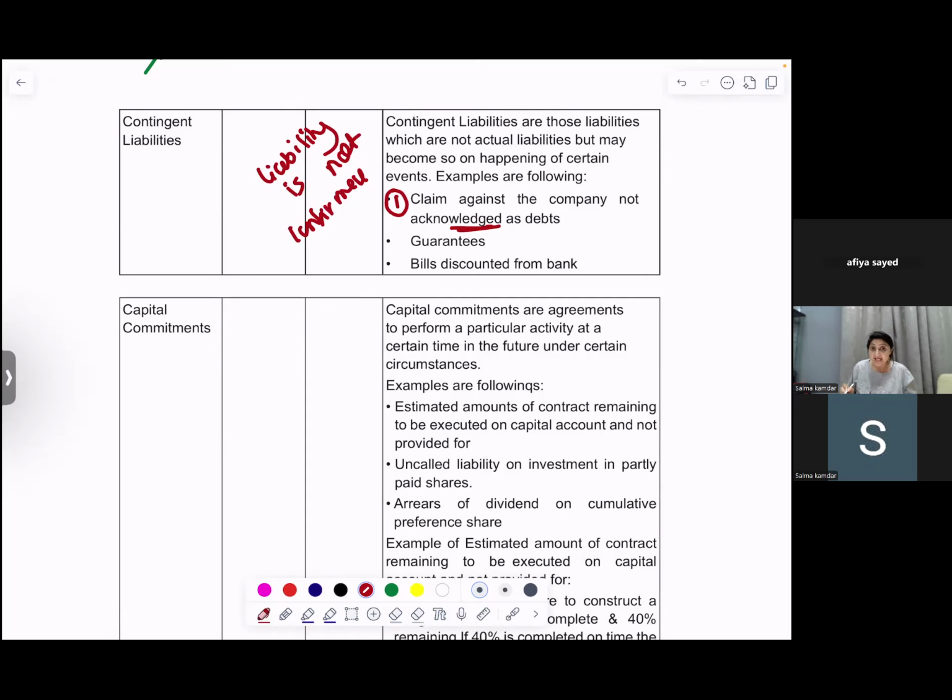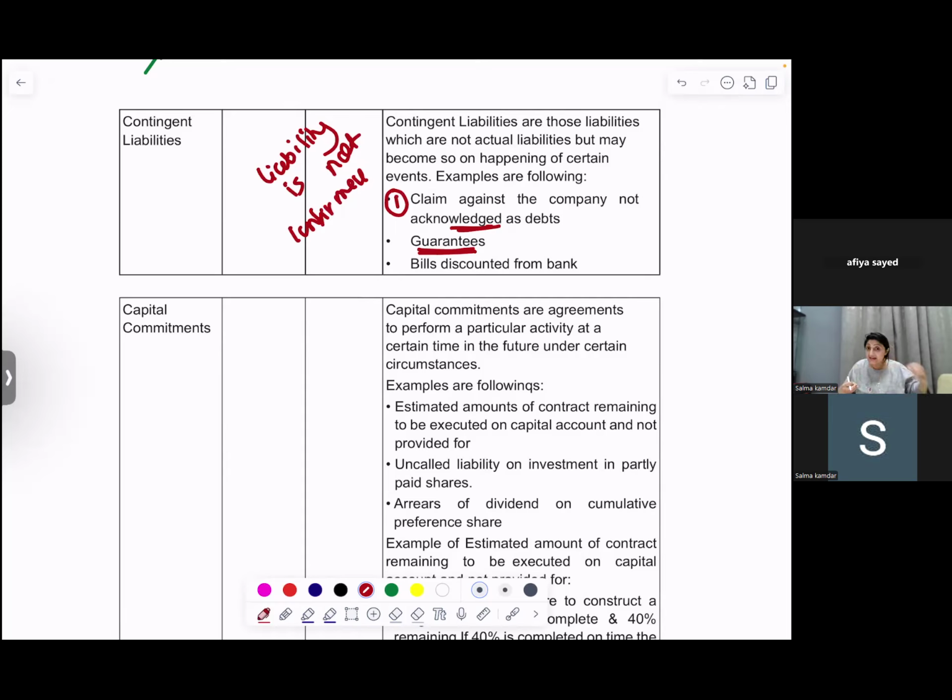Guarantee is given, like say you have given a guarantee for some person, like you are Afia, you've given a guarantee for Zara because Zara has taken a loan from the bank. In the event that Zara fails to pay the loan back to the bank, you would be liable to pay. So you are the guarantor.